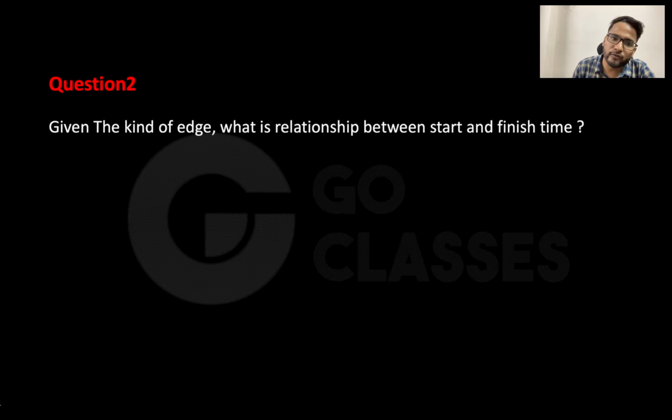Now let's move to a different kind of question. Question 2: they will give you the kind of edges, say this is a tree edge or forward edge, and then they will ask what kind of relationship is possible between start time and finish time.